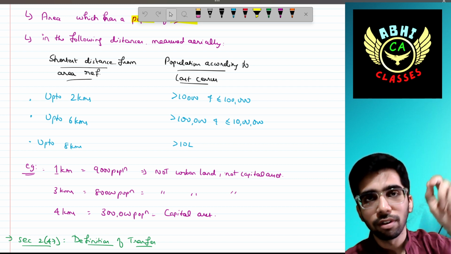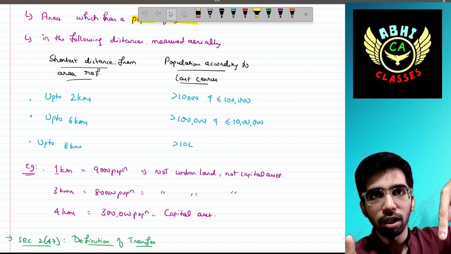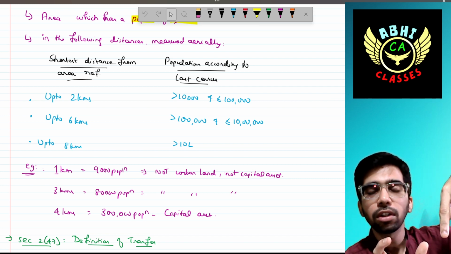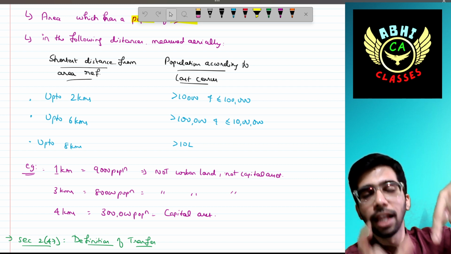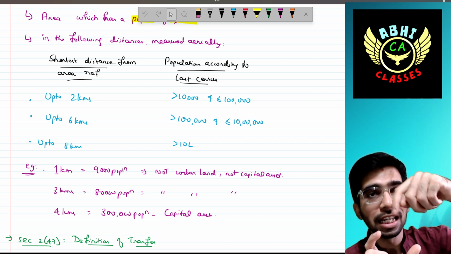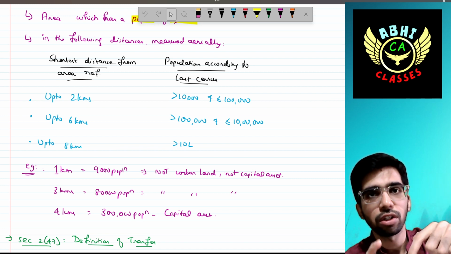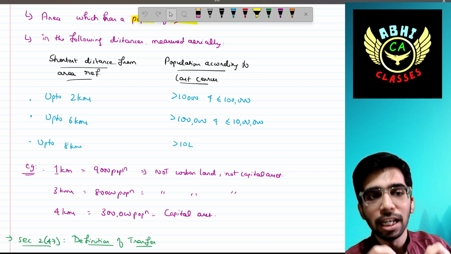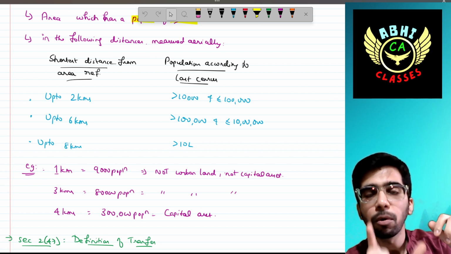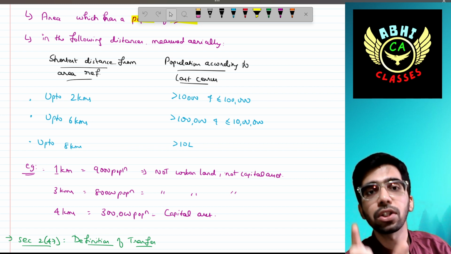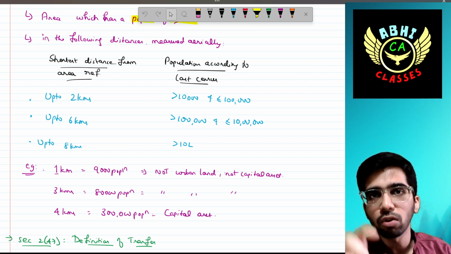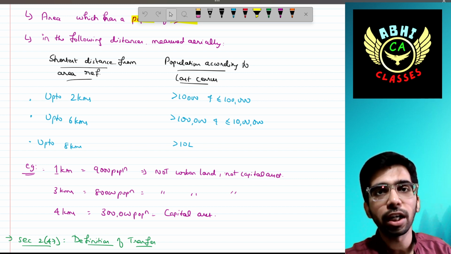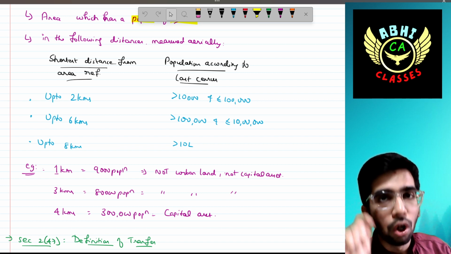In our definition, up to 2 kilometers, the population should be more than 10,000 up to 1 lakh. Then only is land situated in that location treated as urban land. In this example, even though it is within 2 kilometers, the population is below 10,000, not ranging between 10,000 and 1 lakh, so it is treated as rural land.